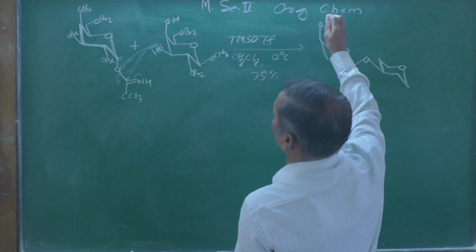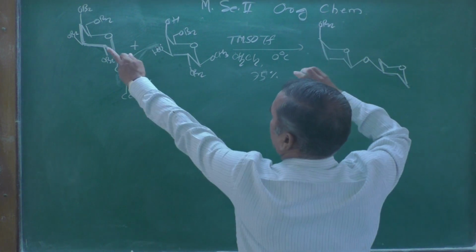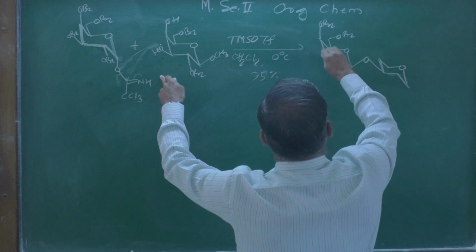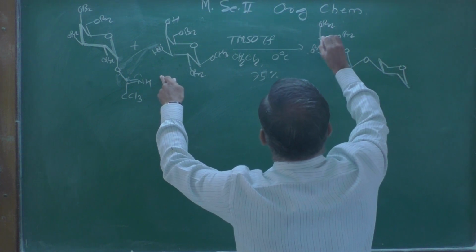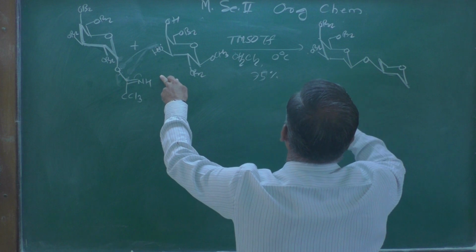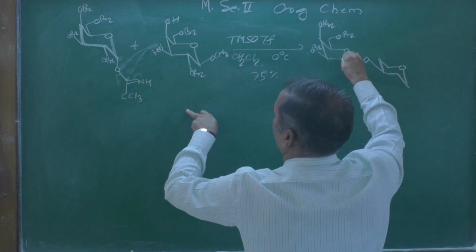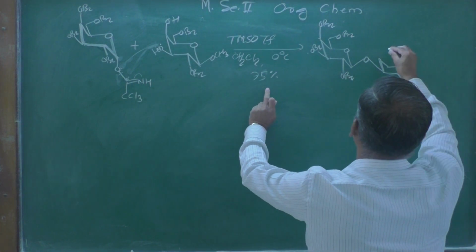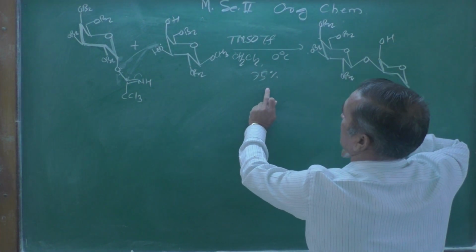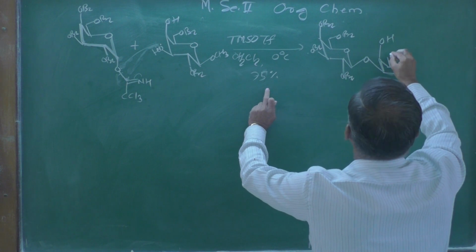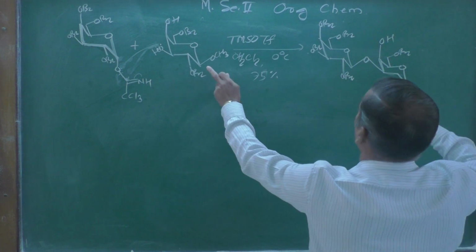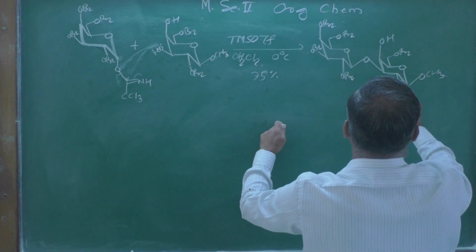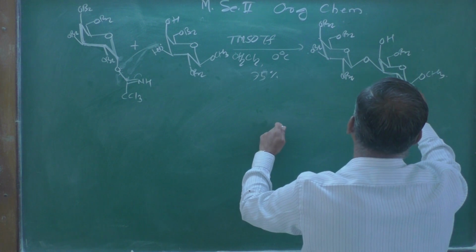Here we can write OBZ, the benzyl group, as it is, the equatorial position OBZ as it is, and here it is rightly mentioned OBZ, and on this side the hydroxy group remains as it is. Another one is OBZ, and here OCH3 remains as it is, as well as OBZ.